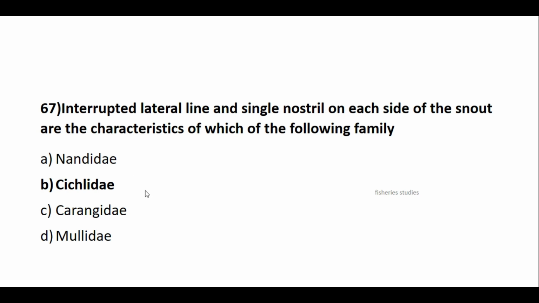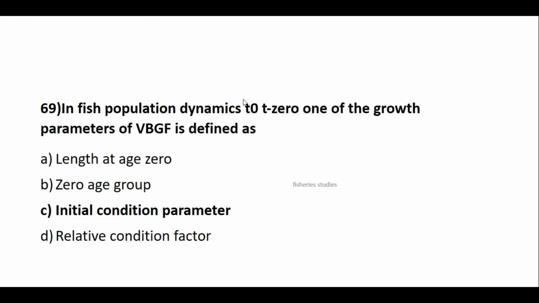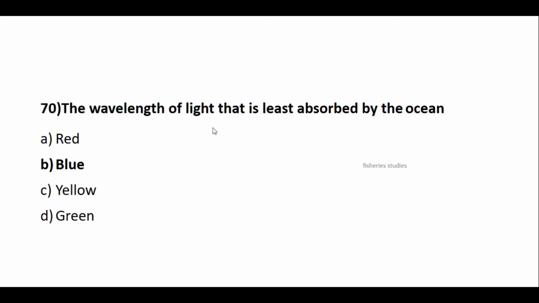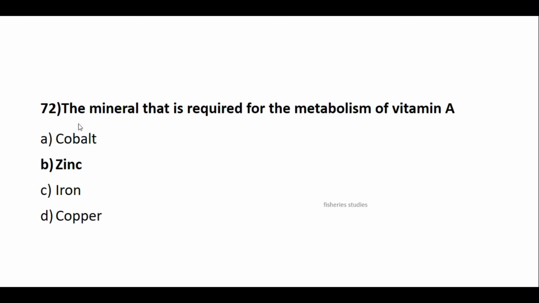Ashtamudi Lake is well known for its resource, clam. We all know it. They ask specifically, sometimes they will ask which clam. For Ashtamudi it is Paphia malabarica, for Vembanad it is Villorita cyprinoides. In fish population dynamics, what is meant by t0? The answer is the initial condition parameter. The wavelength of light that is least absorbed by the ocean is blue. The saxitoxin is associated with paralytic shellfish poisoning. The mineral required for the metabolism of vitamin E is zinc.